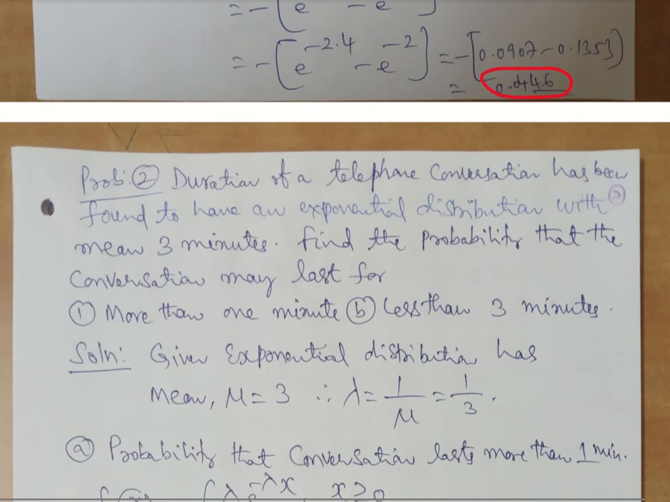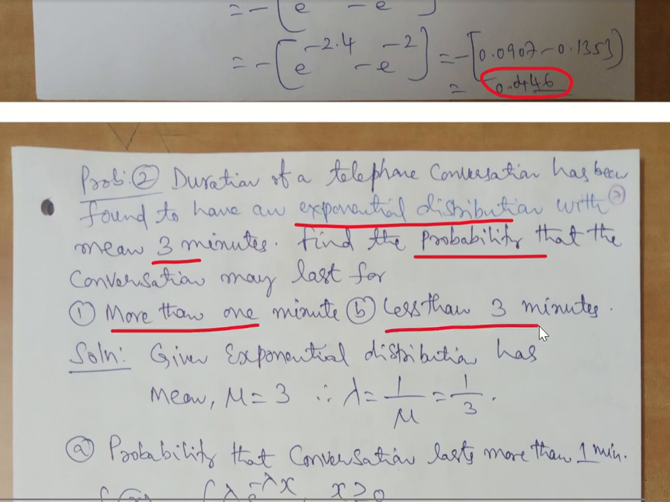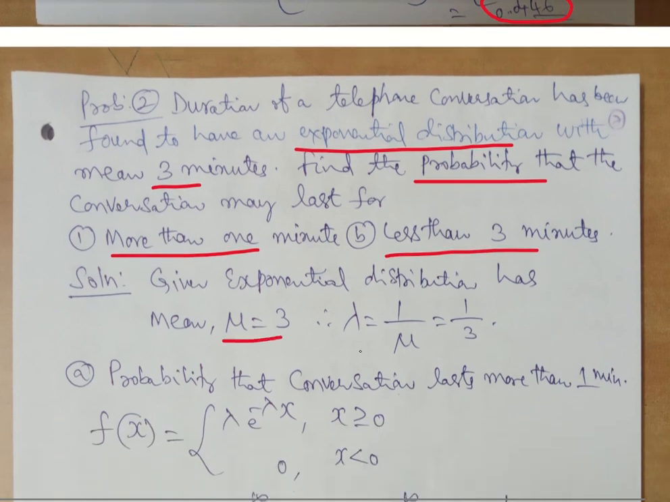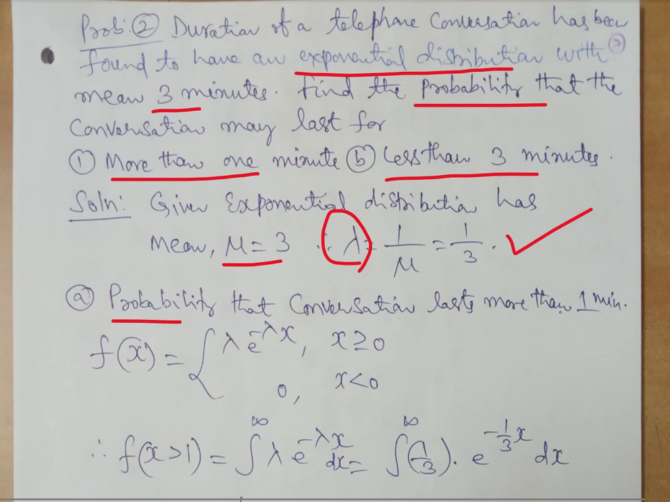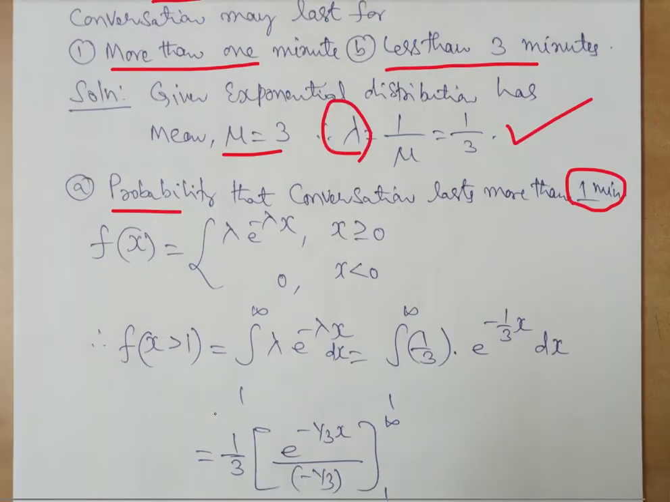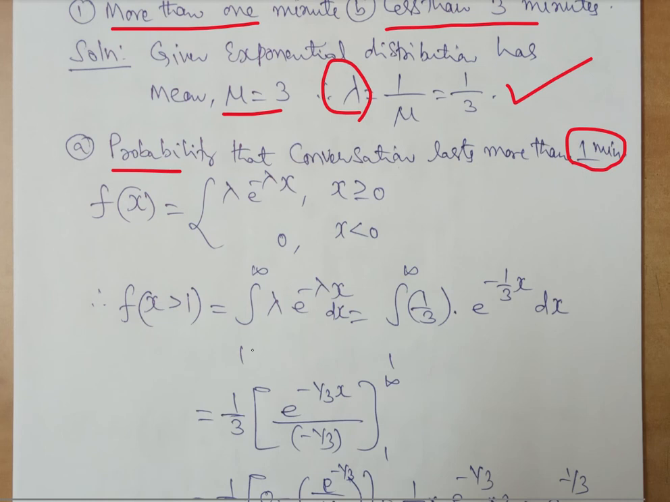Next, problem 2. The duration of a telephone conversation has been found to have an exponential distribution with mean 3 minutes. Find the probability that a conversation may last for more than 1 minute, and less than 3 minutes. It is the same problem that you have seen in problem 1, just the contents are different. The mean is mu, but we want lambda, which is nothing but 1 by mu, so we get 1 by 3. Next, the first one: the probability that a conversation lasts more than 1 minute, where the x value is greater than 1, so the limit is 1 to infinity. So 1 to infinity is what?